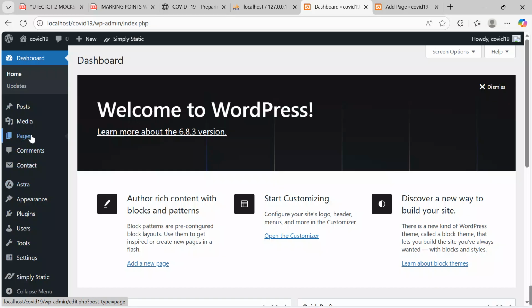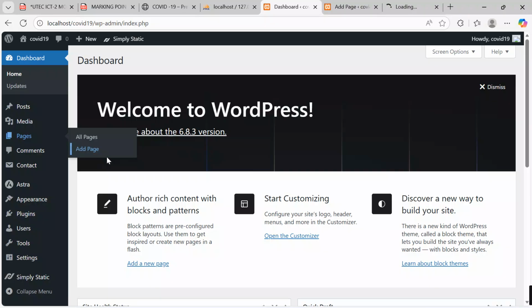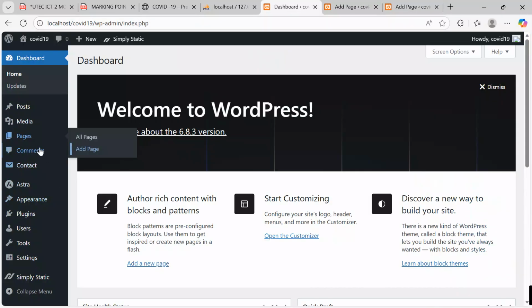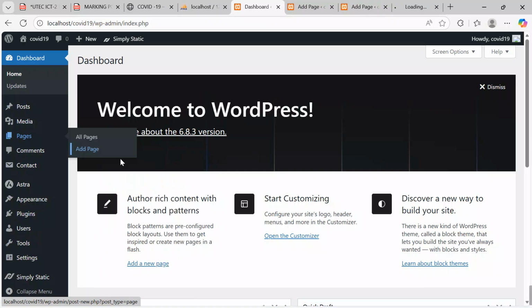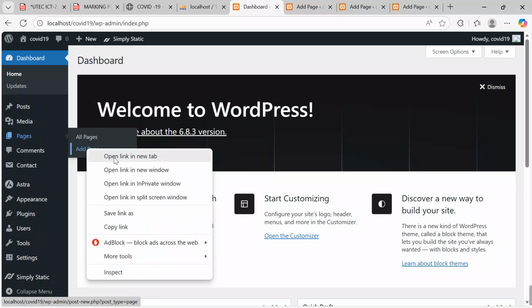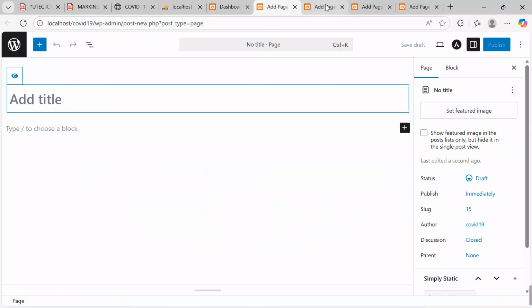I come back here to pages. I hover my cursor over pages, right click add page, and also say open link in a new tab. That's the second page. We need 4 pages. Come back to dashboard, pages, right click, open link in a new tab. That's the third page. Come back over here, pages, right click, and then say open link in a new tab. So how many pages do we have? So far we have made 4 pages: 1, 2, 3, 4. We need only 4 pages based on our master plan that we created prior.